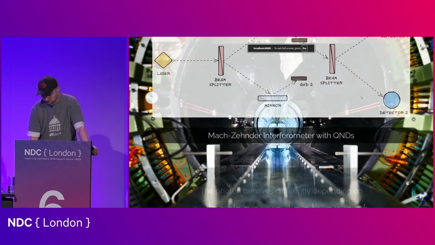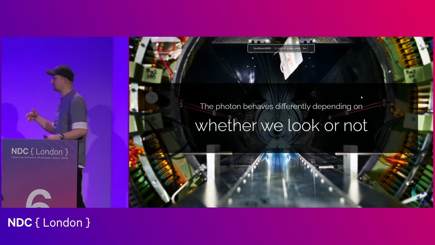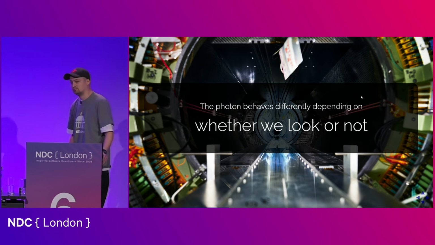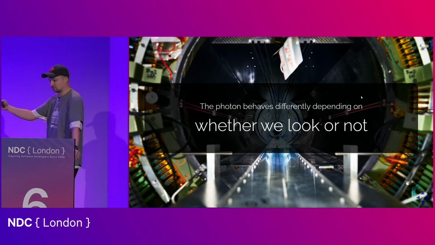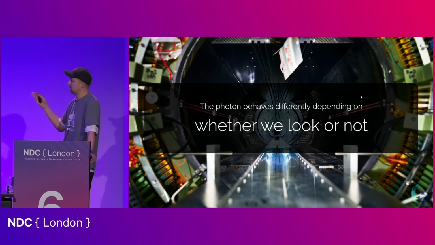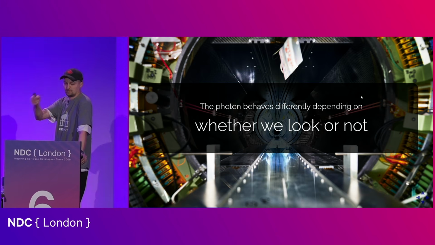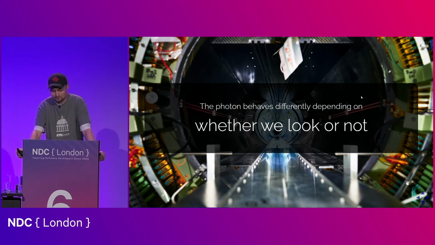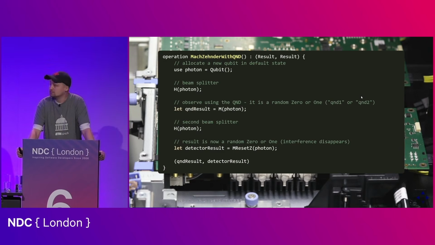So in other words, the photon behaves differently depending on whether we look or not, which, if you think about it, is very troubling because it actually tells us that there is no such thing as an objective reality, right? We simply change the outcome of the experiment by just adding a different way of looking at the system that is being experimented with.